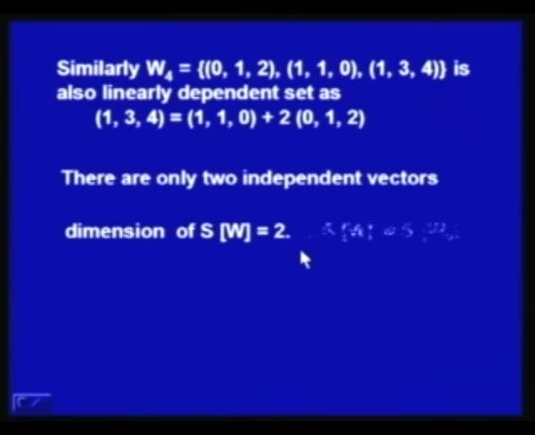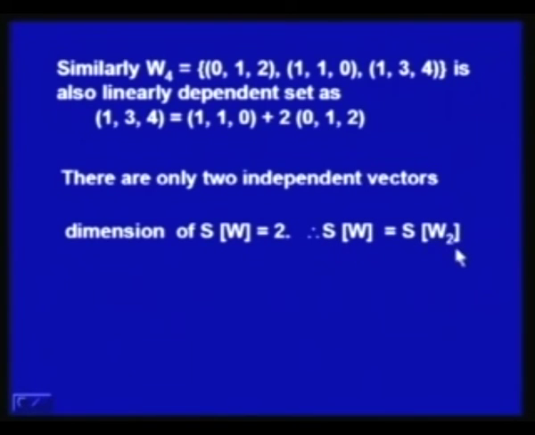If I write down (1, 3, 4) on one side and (1, 1, 0) and 2 times (0, 1, 2) on the right hand side, then I can see that (1, 3, 4) can be expressed as a linear combination of these two vectors. So, even this set is not linearly independent. In the given set we have only two independent vectors and the rest of them form a linearly dependent set. So, span of W is of dimension 2.